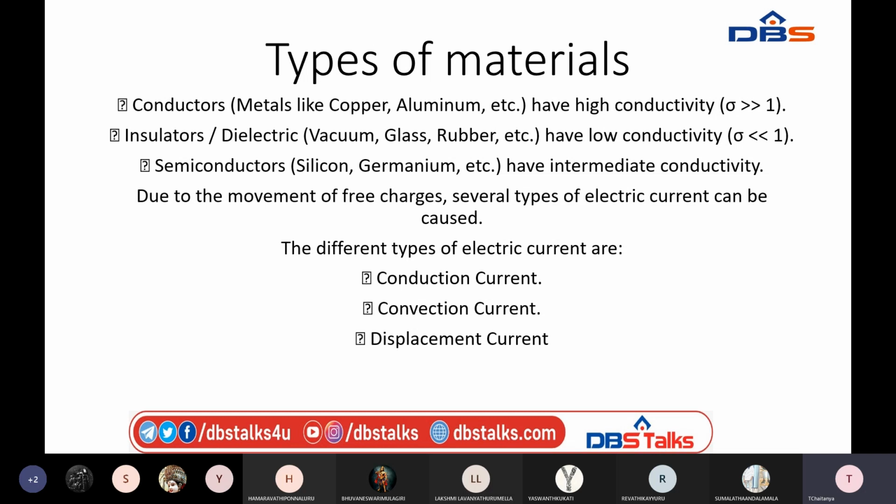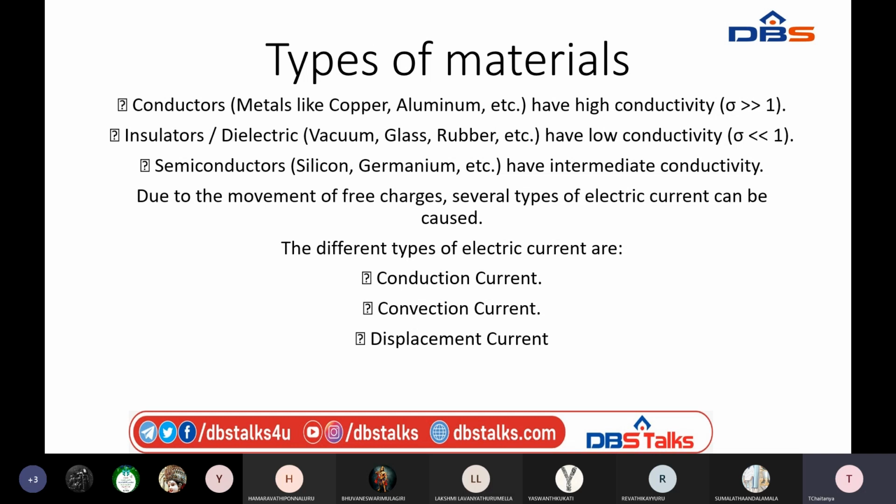we can say that those kinds of materials are conductors. Examples of conductors are copper and aluminum, whose conductivity sigma is greater than 1.